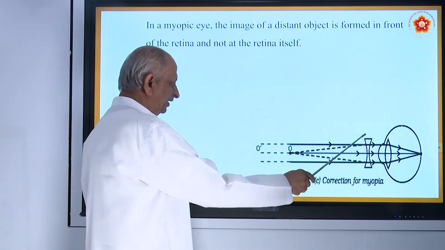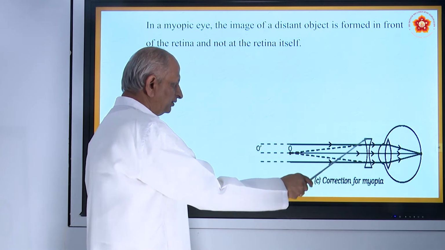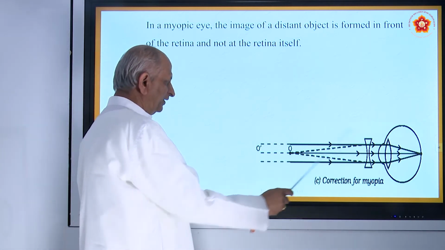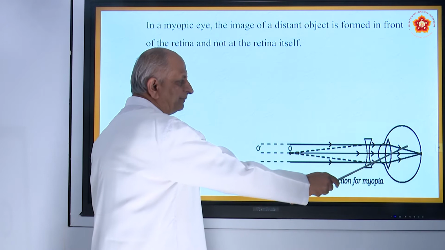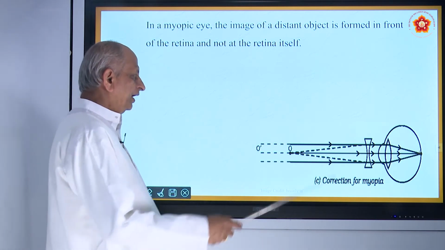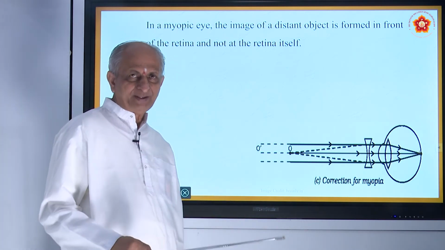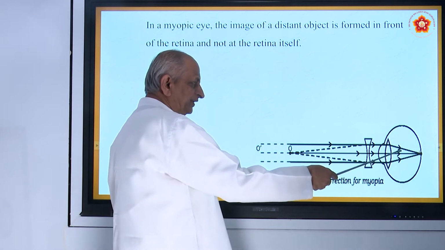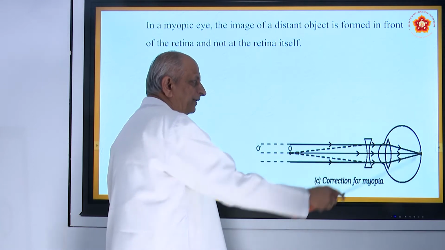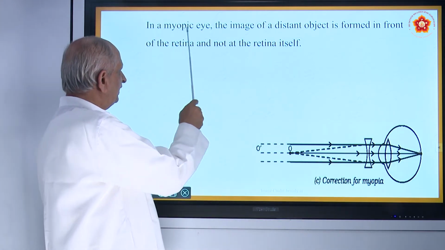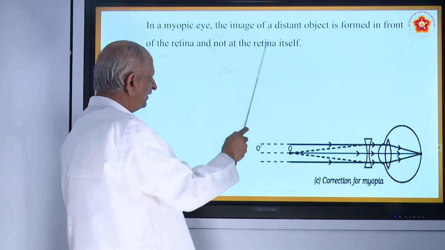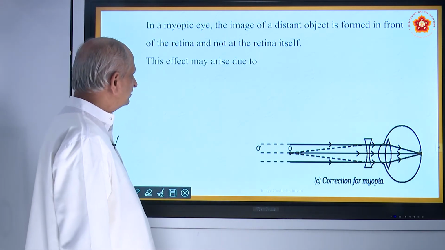So by using spectacles having a concave lens, that will help to form the image at the retina itself. This is called retina part. So earlier you have seen, in case of myopic eye, the image will be formed within this retina. Now by using this lens, the correction will be made and it will be formed on the retina itself. So in a myopic eye, the image of a distant object is formed in front of the retina and not at the retina itself. So this is the solution.